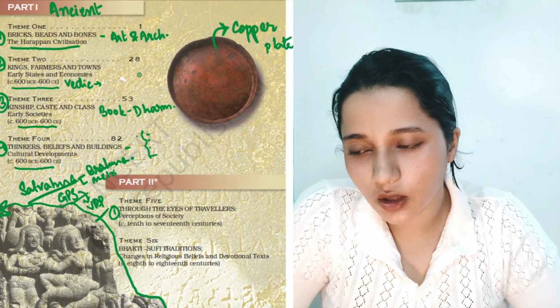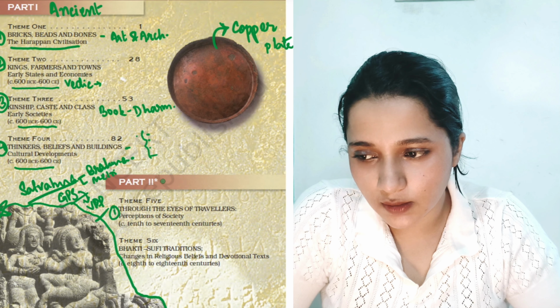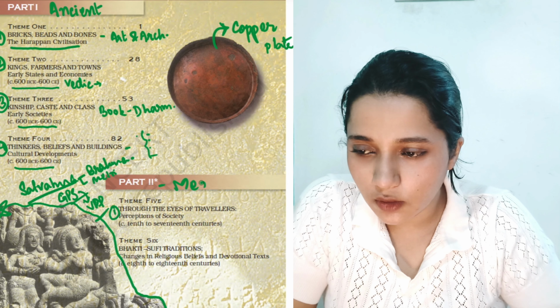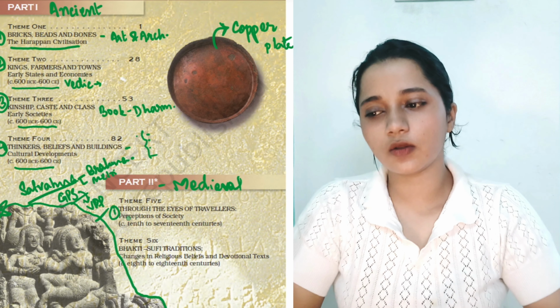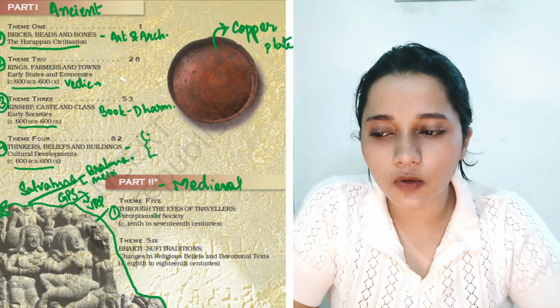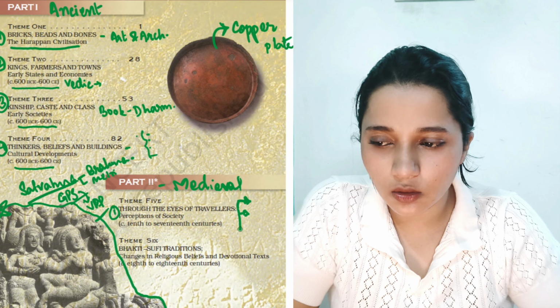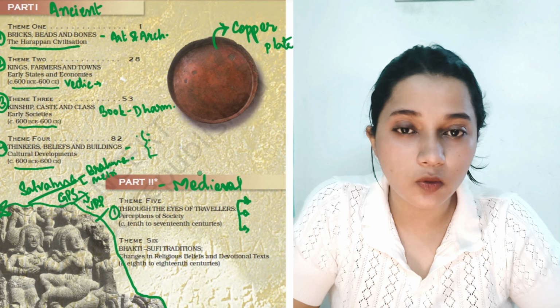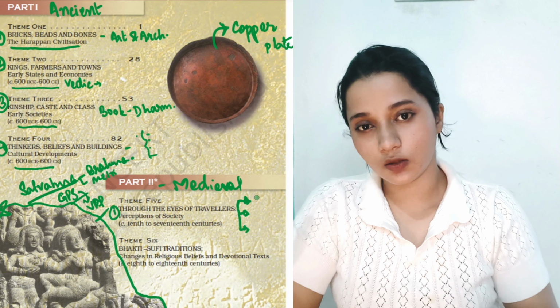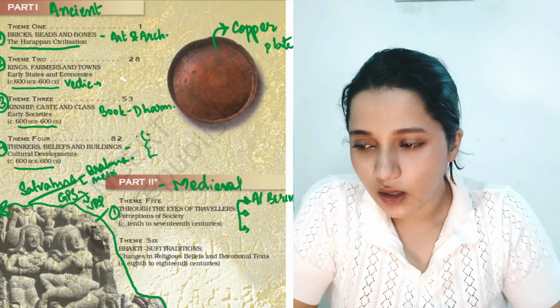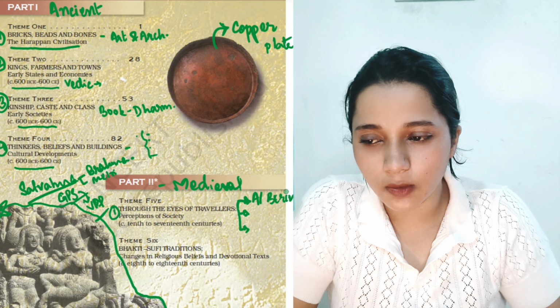Coming down to part 2, that is the medieval history. First chapter, where we will be talking about, through the eyes of traveler, we'll be basically talking about the 3 travelers that came down to India and wrote about India. Through their lens, we know more about what India was and how the society of India worked. The first traveler we'll be talking about will be Al-Biruni.